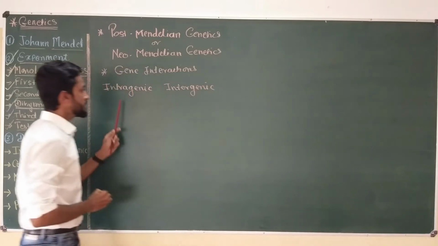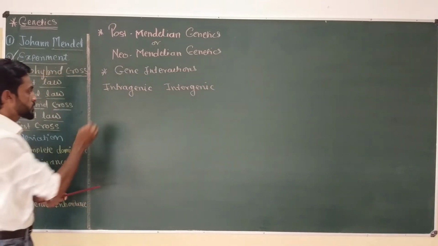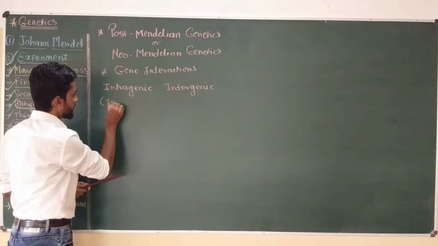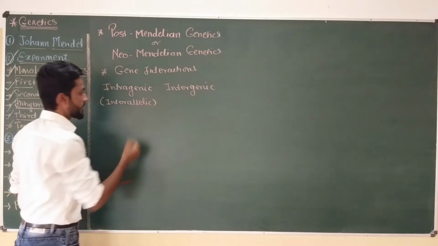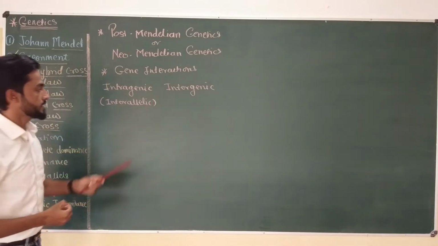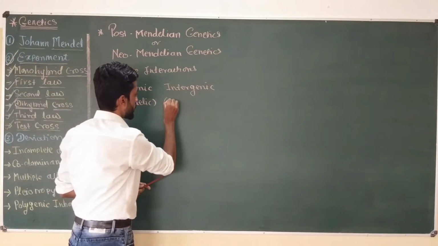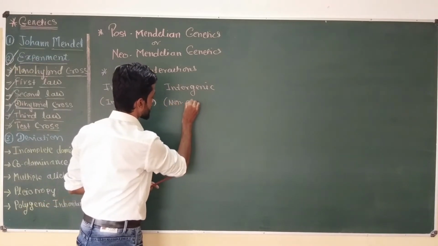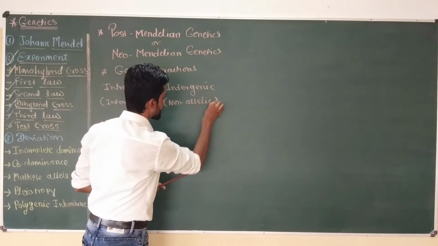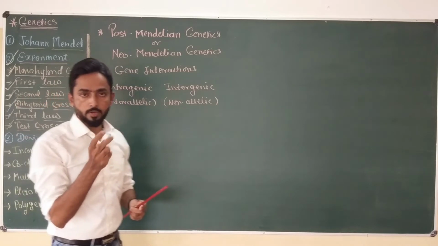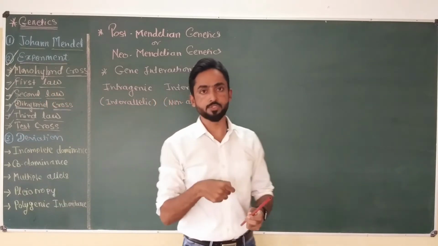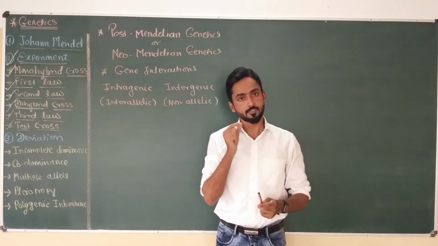So these intragenic interactions are also called interallelic interactions, while intergenic gene interactions are called non-allelic interactions. Intragenic interactions occur between two alleles of the same gene present on the same chromosome.